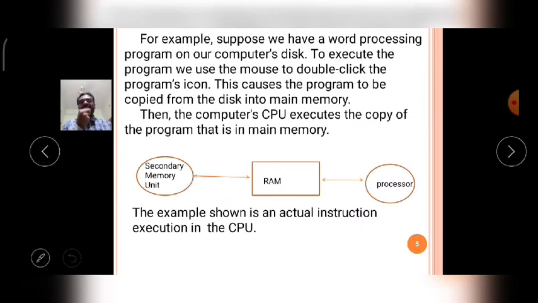Okay, for example, if you observe the picture carefully, generally the Python programs are stored in the secondary memory unit. After coding and saving the Python program, it is stored in the form of a file.